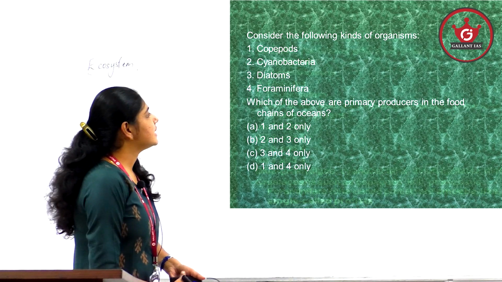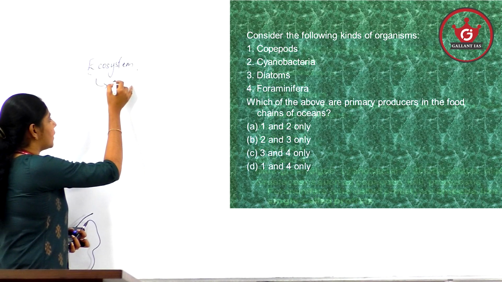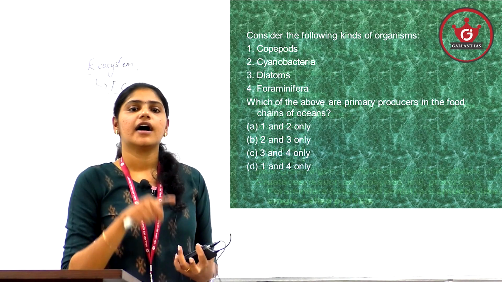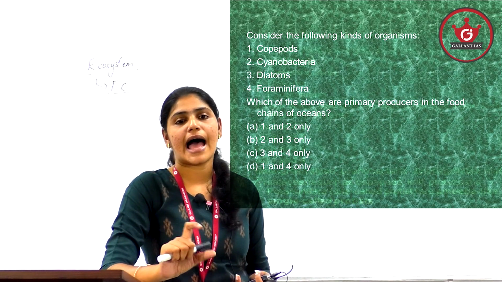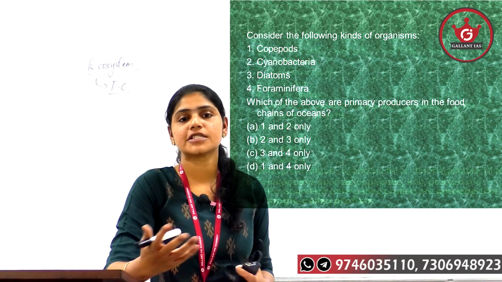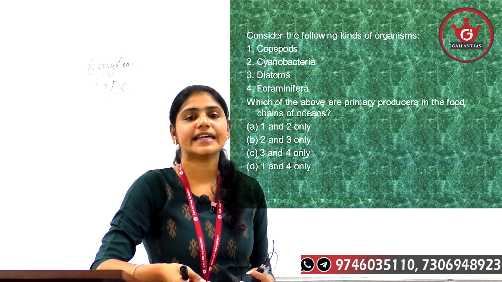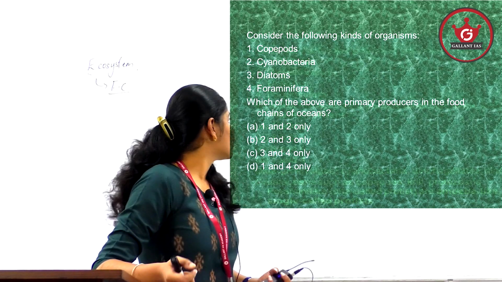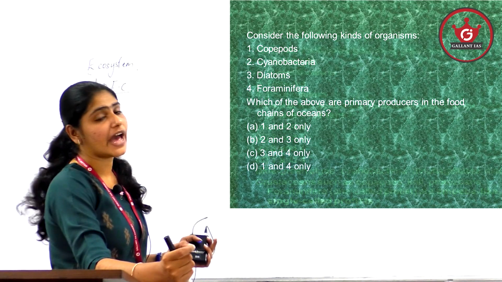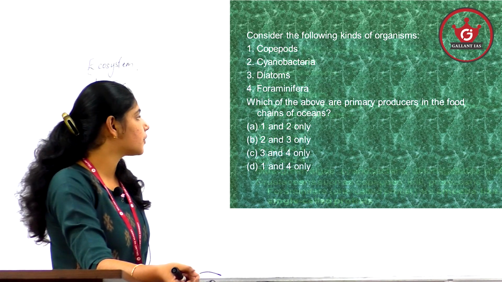So here, the question is from the ecosystem part, specifically from the food chain part. Okay, we have seen what is food chain. Food chain is actually depicting the eating habits of the organism. So it is depicting who eats who, or the interdependence of organisms with regard to their eating habits or eating patterns, right? So here, copepods, cyanobacteria, diatoms, foraminifera, and you have to identify which are the primary producers.